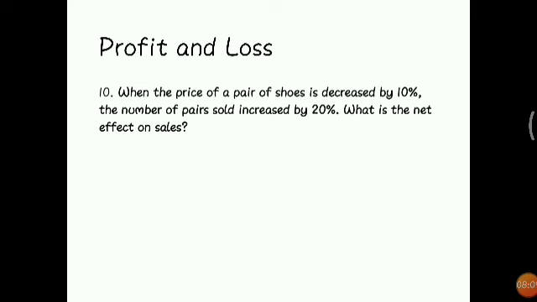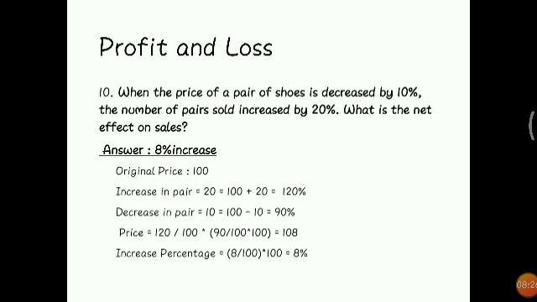In this last question, when the price of a pair of shoes is decreased by 20%, the number of pairs sold increased by 20%. What is the net effect on sales? So it is a pretty difficult question. We will move with a step-by-step procedure. The answer is 8% increase. What are the steps?